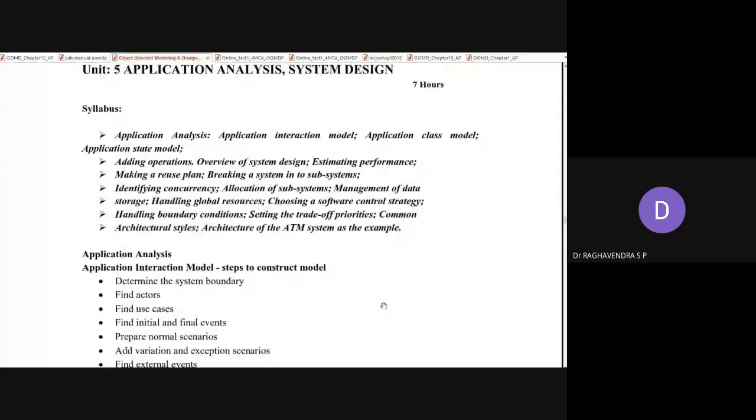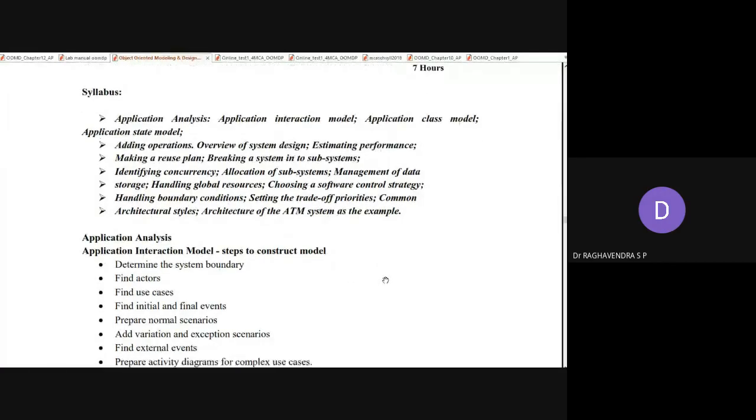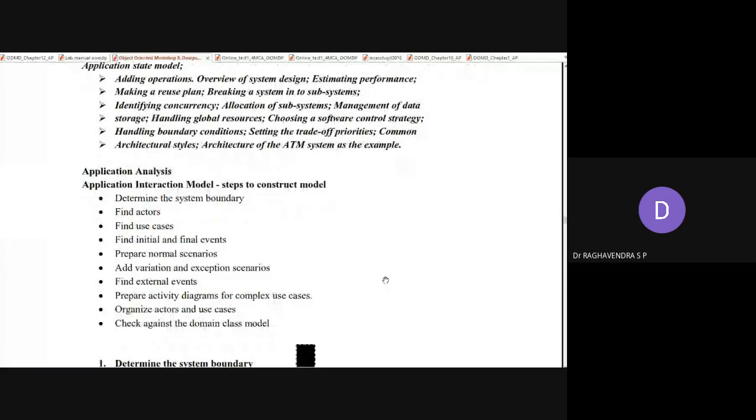Now, what is this application analysis? Let us find out. Under application analysis, we have the application interaction model. The first category of model is the application interaction model.